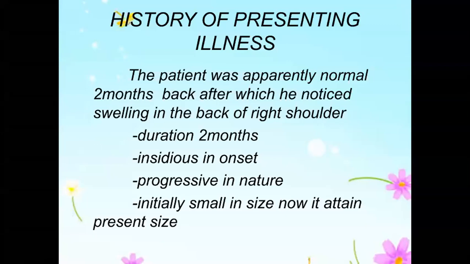So here, swelling in the right side of the back for the past 2 months, right? Okay, go ahead. The patient was apparently normal 2 months back, after which he noticed swelling in the back of the right shoulder. Duration is 2 months. It was insidious in onset, progressive in nature. Initially it was small in size and attained the present size gradually. Okay.